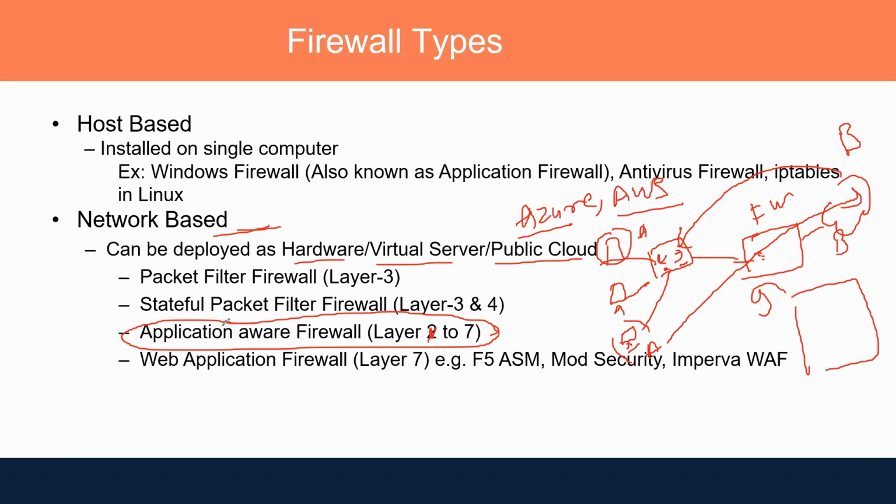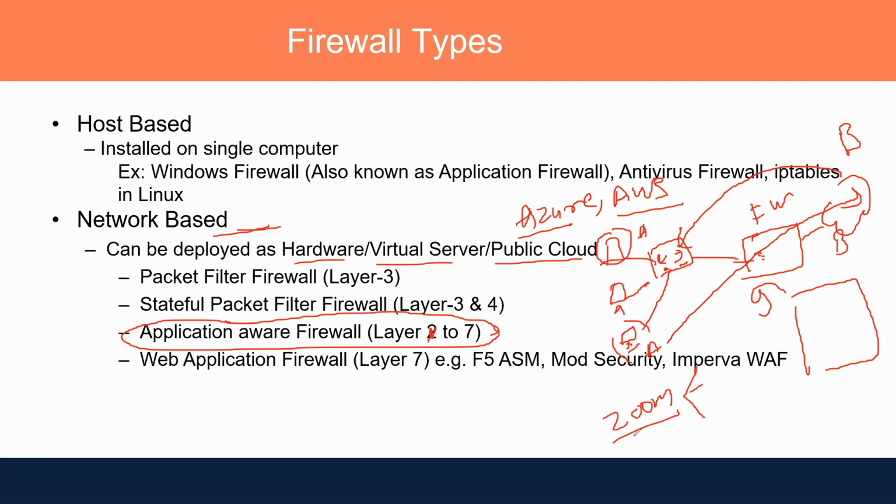Then another firewall came into the picture, which is the application aware firewall. So nowadays firewalls are application aware. It's not only able to detect the traffic, but it's also able to understand which application this traffic is for or generated by. You can take the example of a Zoom call. When we talk about an application aware firewall, if I have generated traffic using the Zoom application, it would be able to understand this is Zoom traffic, and on that traffic the firewall can apply all the granular control.